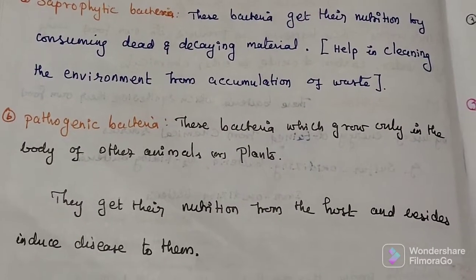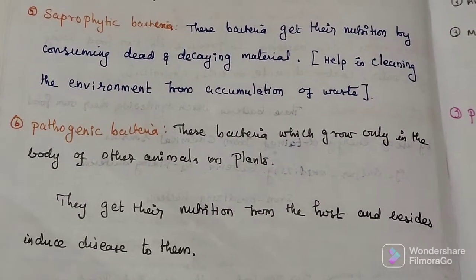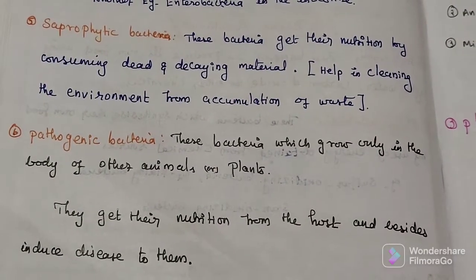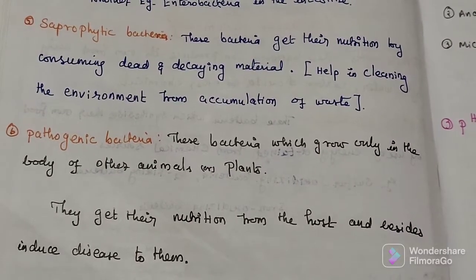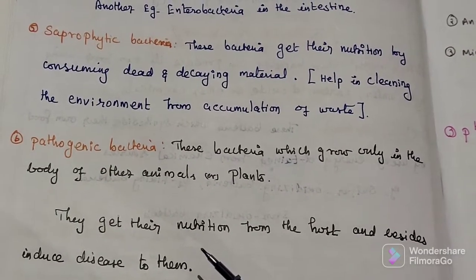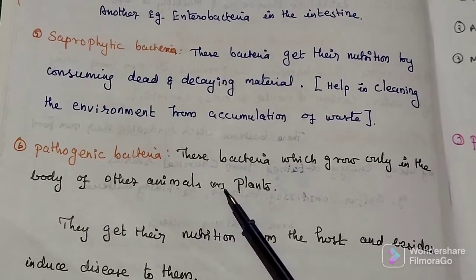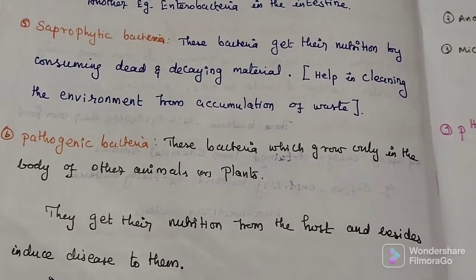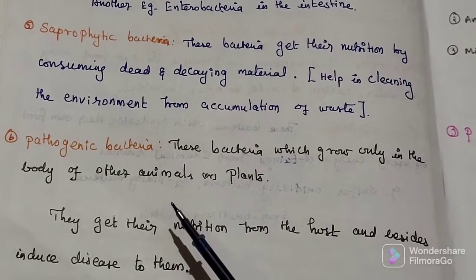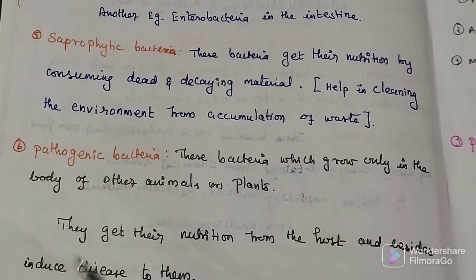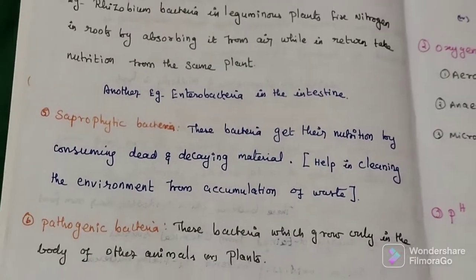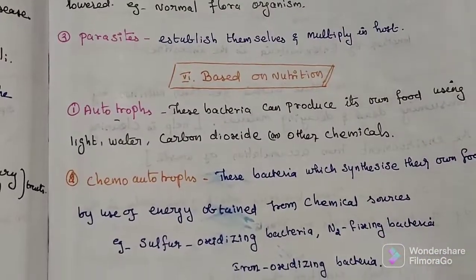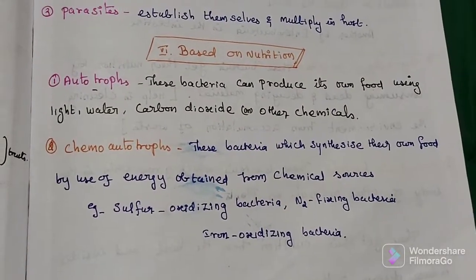Last one is pathogenic bacteria. These are bacteria which grow only in the body of another animal or plant. They get their nutrient from the host, from this plant or animal only, but they induce a disease in them. It takes nutrient but it causes disease, so it is a pathogenic bacterium. These are the different types of bacterium classified based on the nutrient.